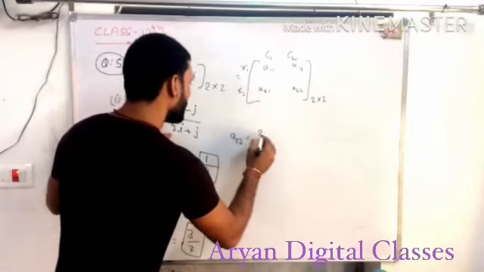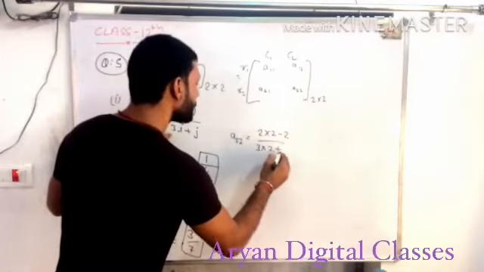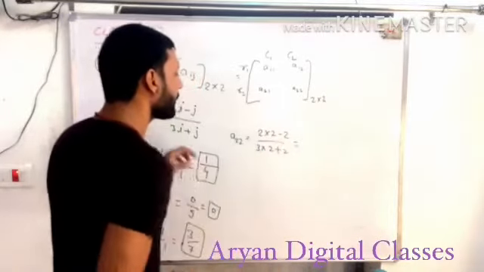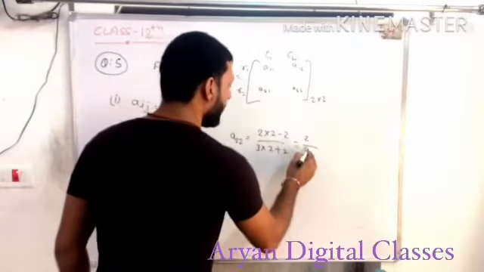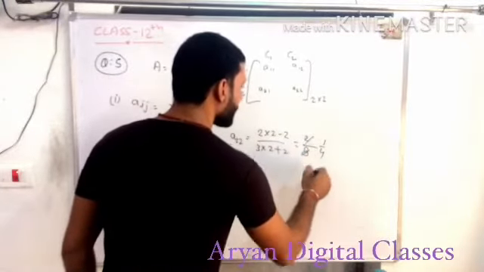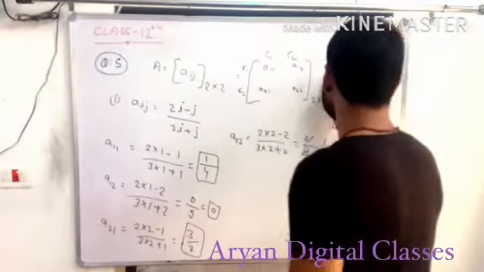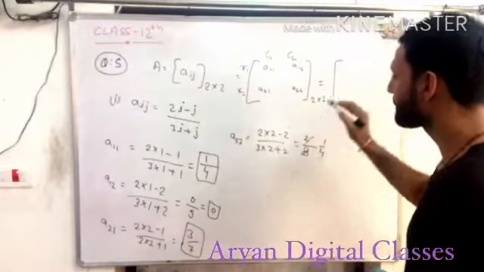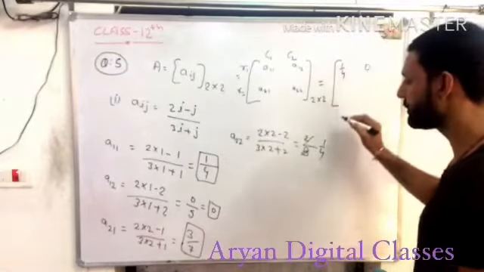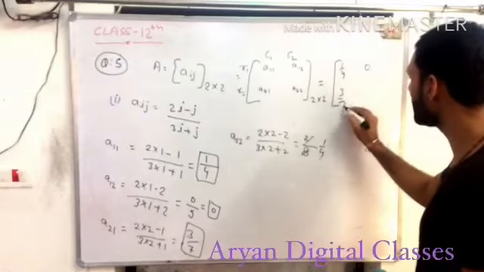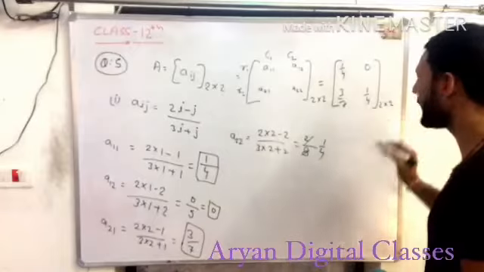Then 2 into 2 minus 2, upon 3 into 2 plus 2, is equal to 2 times 4 minus 2, which is 2, upon 3 times 2 is 6, 6 plus 2 is 8. This means we can say 1 upon 4 also. Is it clear? Then our matrix is 1 upon 4, 0, 3 upon 7 and 1 by 4, a 2 by 2 matrix like this.